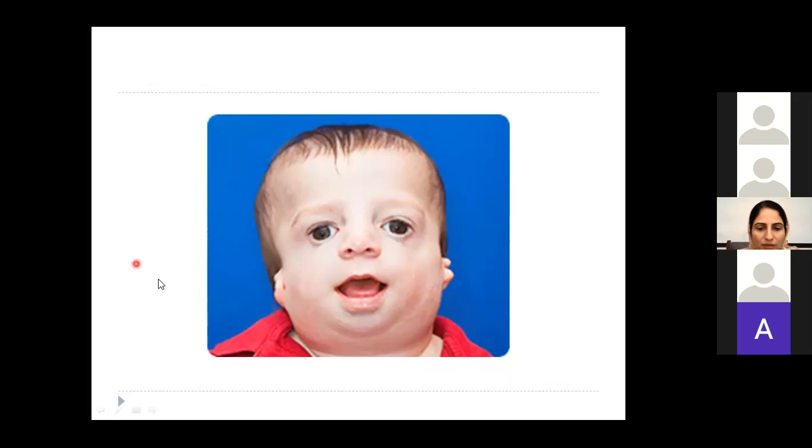There was a movie as well in which there was a boy with this syndrome, and what I remember is Small Wonder, perhaps. The boy otherwise is very intelligent, but he has facial disfigurement, malformed ears, and a small lower jaw. So what is this syndrome called? The first arch syndrome, Treacher-Collins syndrome.